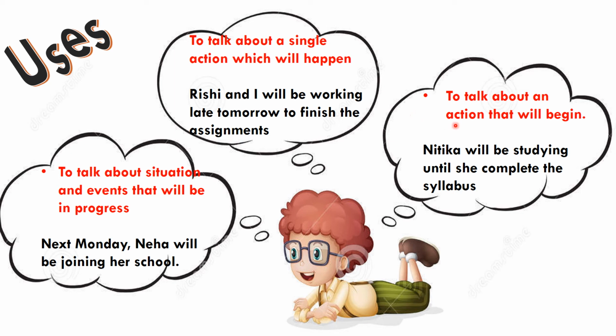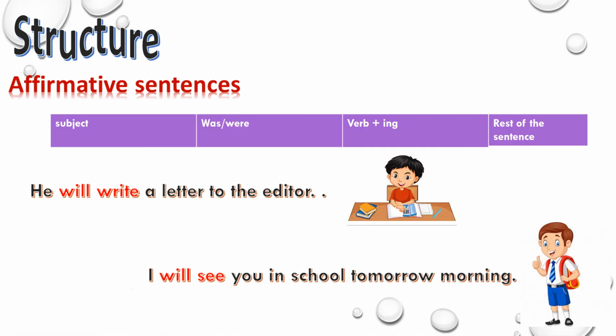Okay, now the third is to talk about an action that will begin now and continue into the future. So for example, Nikita will be studying until she completes the syllabus. So till when will she be studying? Till the time she is able to complete the syllabus. So they are talking about an action that will begin now and continue in the future. Clear? So now let's discuss the structure.